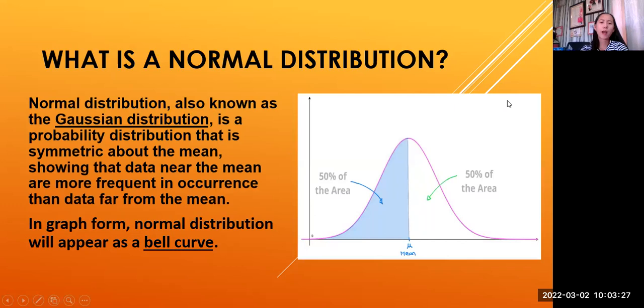Okay, so ano ba ang normal distribution? Bago natin pag-aralan ang normal curve, ano ba ang normal distribution? Okay, can you read again, Rowena?